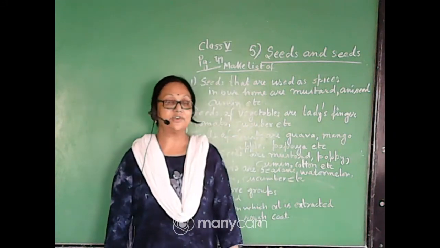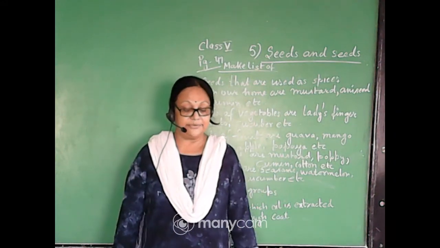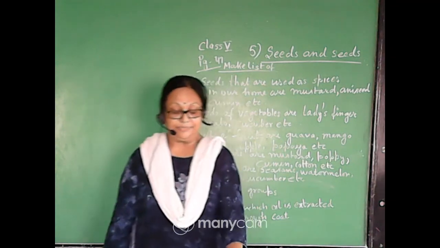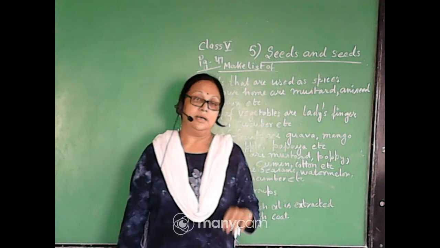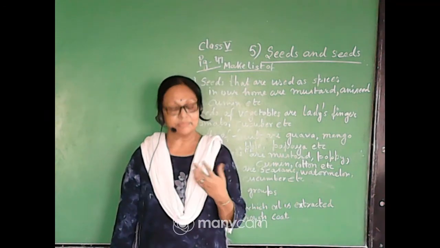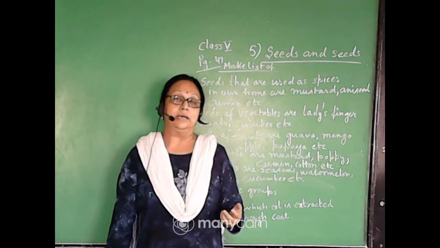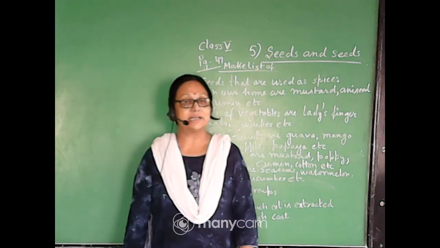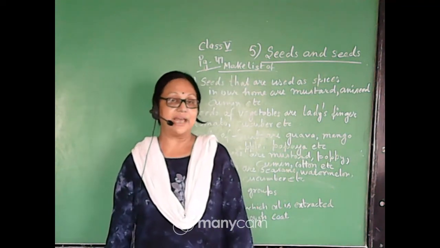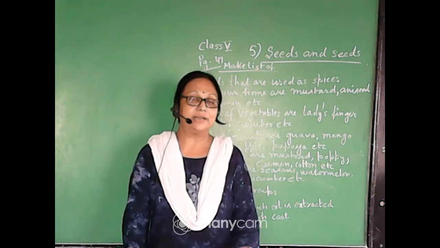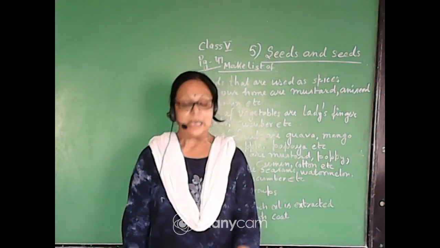Welcome, class 5, to your science class. We have discussed in my last class what types of plants there are that hunt other plants or insects for their nutrition. So we came to know the Venus flytrap, and one example given in your book, that is the pitcher plant.